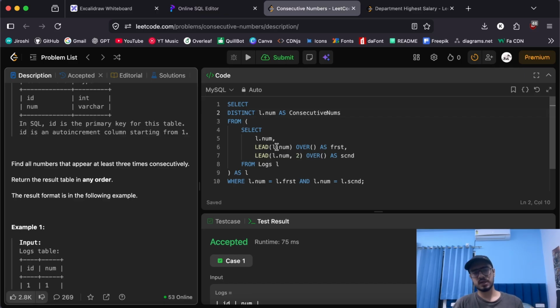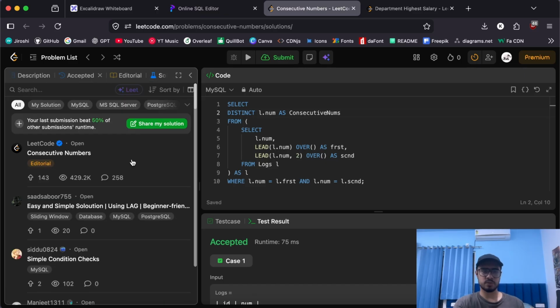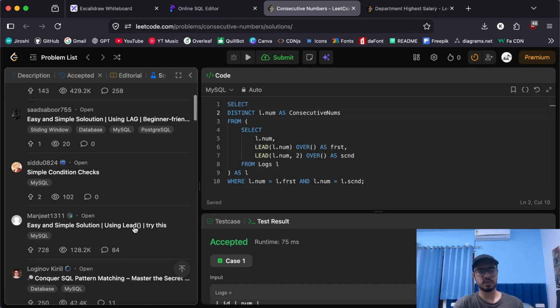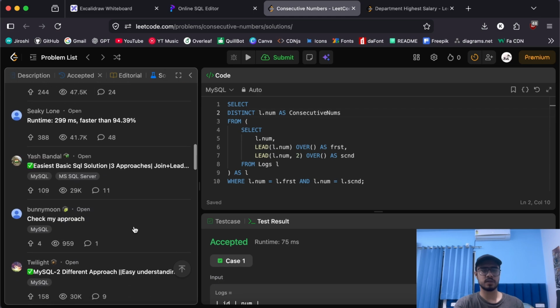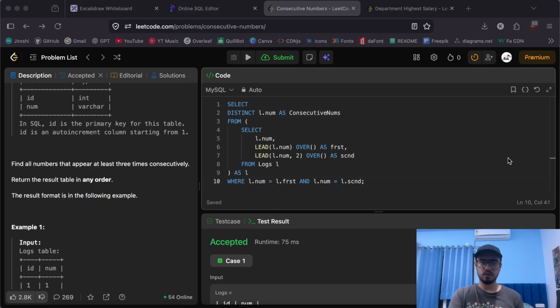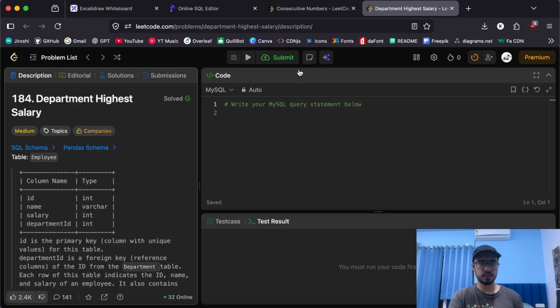Even the basic knowledge, and when your basics are clear, everything just turns out fine. So yeah, it is really recommended to hop onto the Solutions tab and try to understand each one of the situations that other people are coming up with. Okay, now let's hop on to the next problem and see what it has to say.